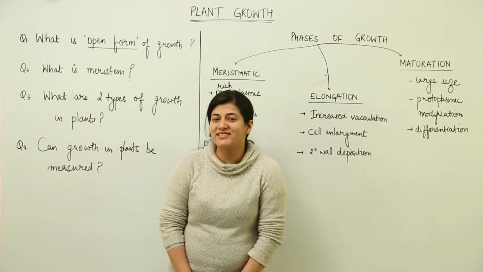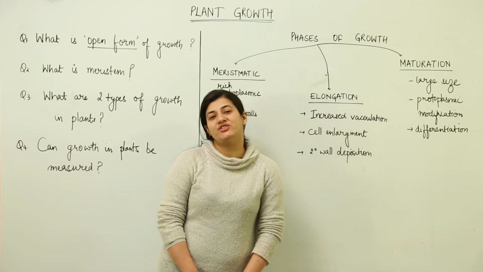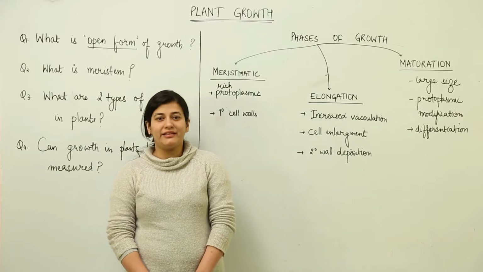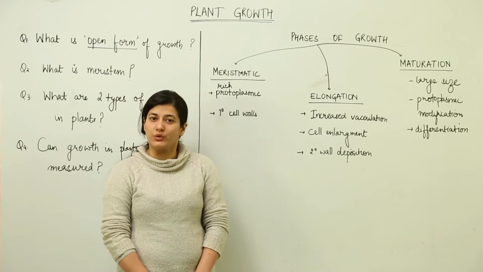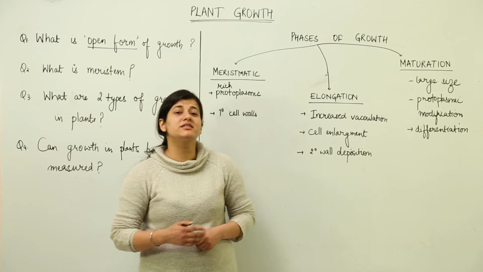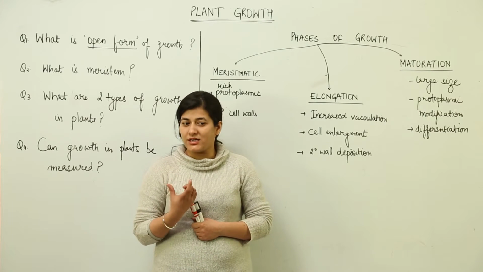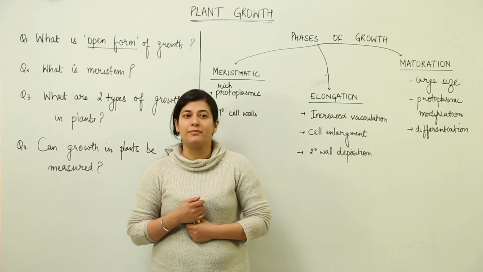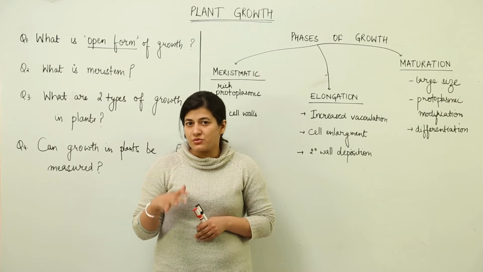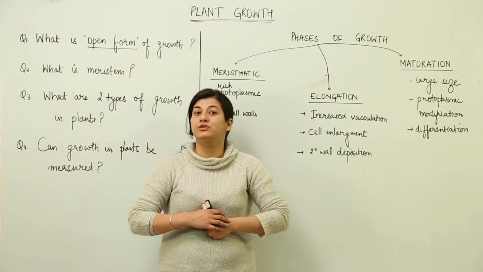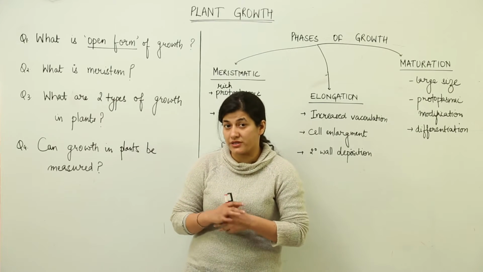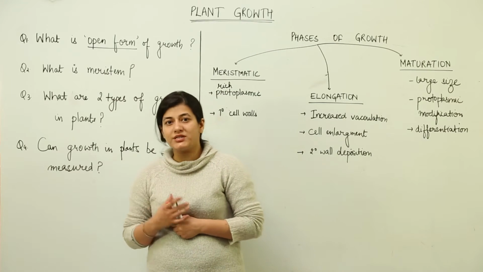Hello students, now we are going to start the section plant physiology and we are going to begin with plant growth in it. How does a plant grow in size? It starts from a seed, it increases to the size of a sapling, then it grows to the size of a plantlet, then it further grows into the size of a tree, which is quite huge. So how does that growth take place?